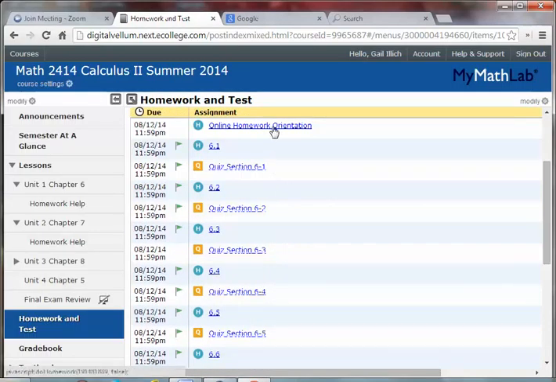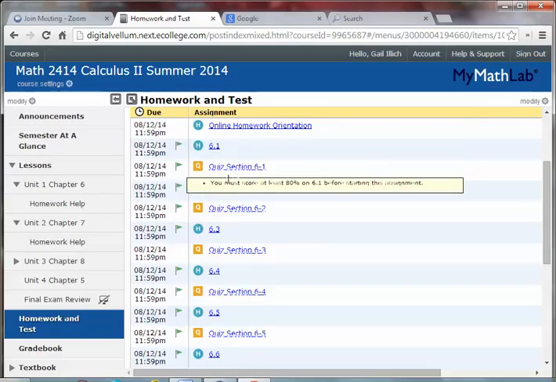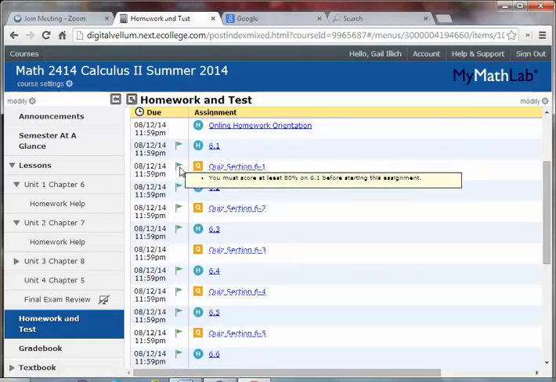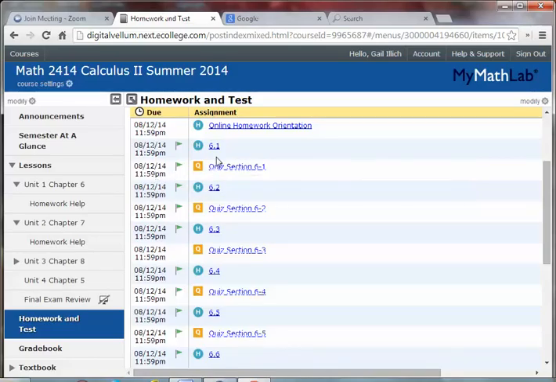So you have your online homework orientation. And then notice 6-1 has a prerequisite that you have to make 100 on the online homework orientation first. And then for the quiz for section 6-1, you have to make an 80 on homework 6-1 before you can start that, and you have to finish it by the due date. So you have to watch out for these due dates because they can come and get you.